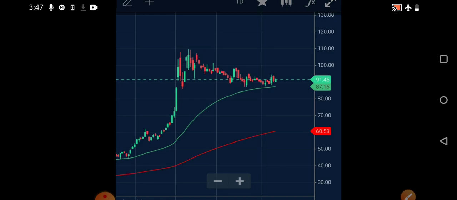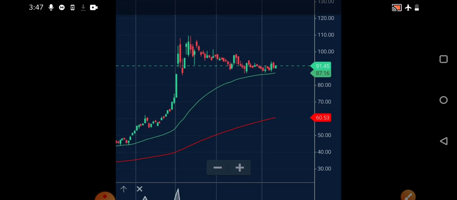So it is worth watching this particular stock if you want to trade for the short term, or if you want to have a long term vision. You can keep this stock in your watch list and do your own analysis before you invest. But technically it is looking to be in a very good support region, and anything may happen if the market is on the positive side. So definitely we can expect a good move. Support on the daily chart time frame is 87. So anything between 87 and 90 is a good buying region for Tata Steel BSL.